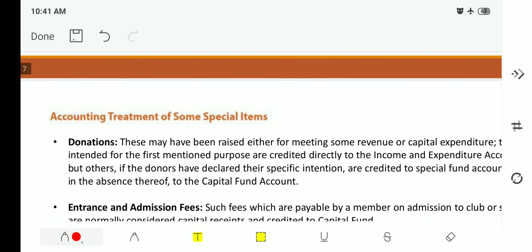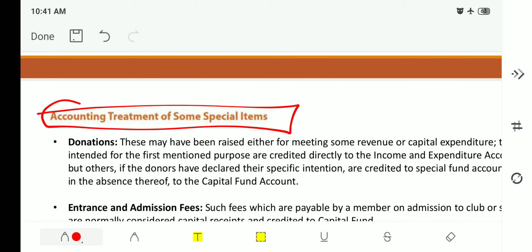Next, now we'll see the accounting treatment of some special items. There are some definitions that we need to understand. As we discussed earlier, what is the income for a non-profit organization? It may be donations, legacies, the subscription fee, or lifetime subscription. Now we will see the definition of those terms.